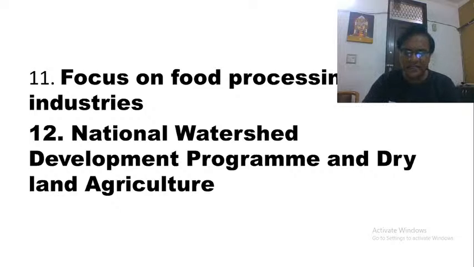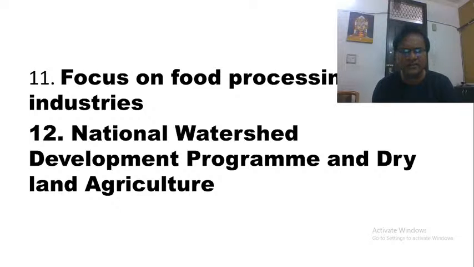Another thing is that we don't have diversification of agriculture also. We must encourage the farmers to grow these crops. We must encourage our farmers to grow food crops and other crops also, so that food processing can become a reality. And this requires active, proactive policies on the part of the government.